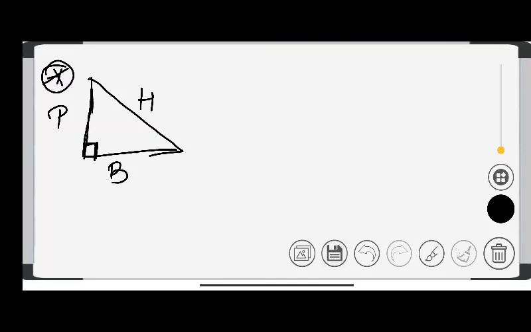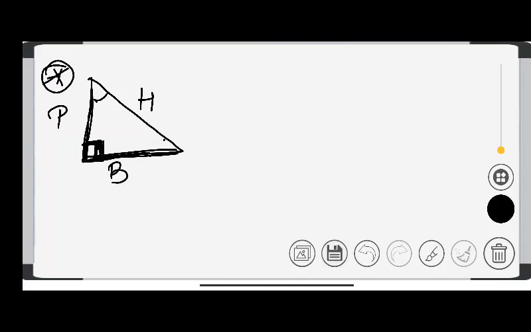Let's start with some other points. I draw a right angle triangle which has a perpendicular, base and hypotenuse, as well as a 90 degree angle.